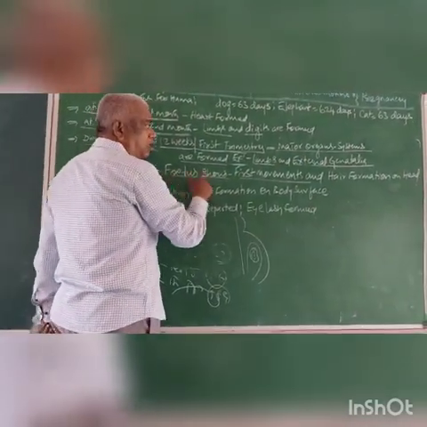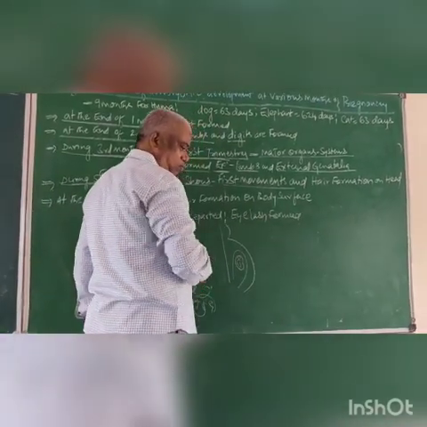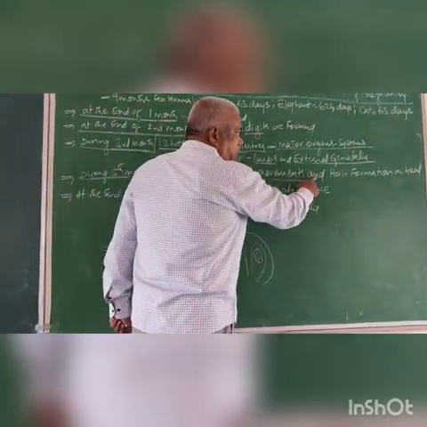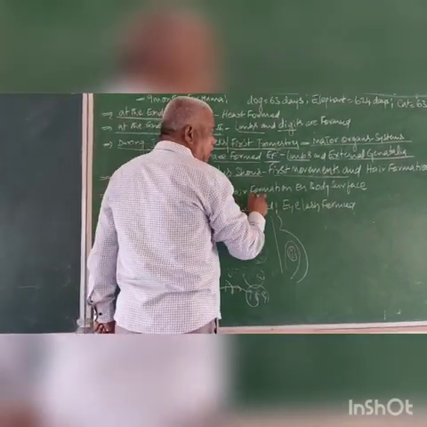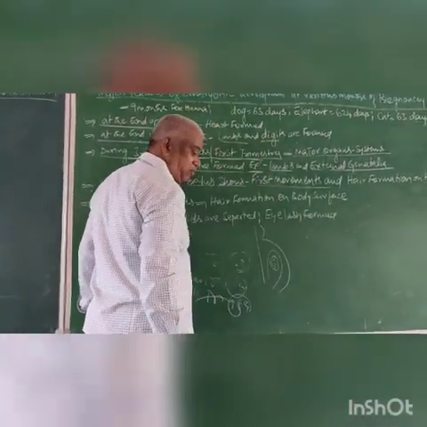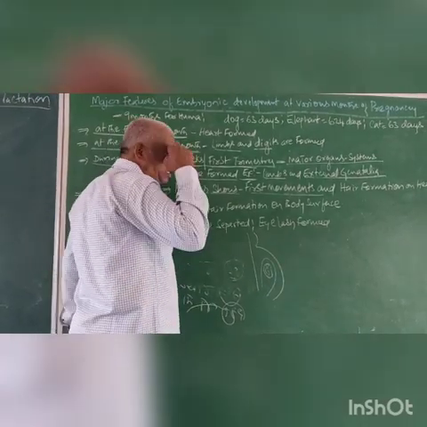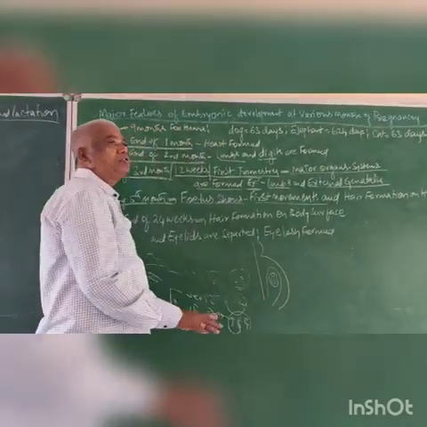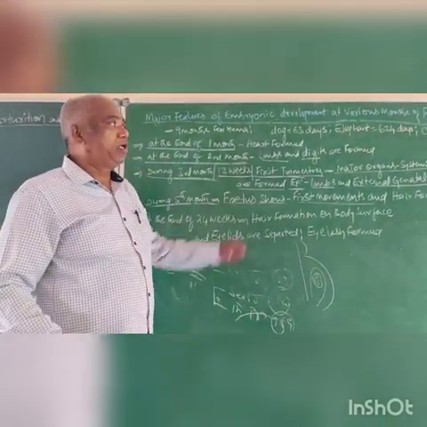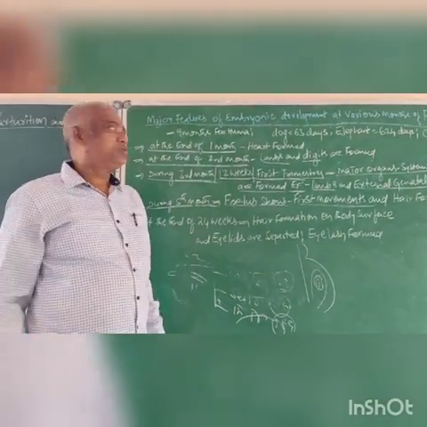Fifth month, first movement of the fetus, and hair is formed on the head. At the end of the sixth month, hair is formed over the surface of the body, eyelids are separated, and eyelashes are formed. These are the major features of embryonic development in 9 months.